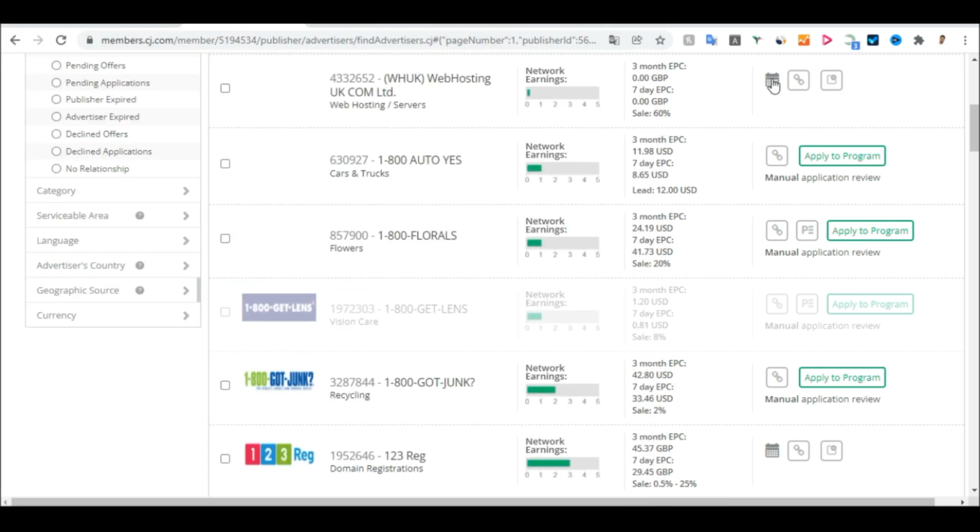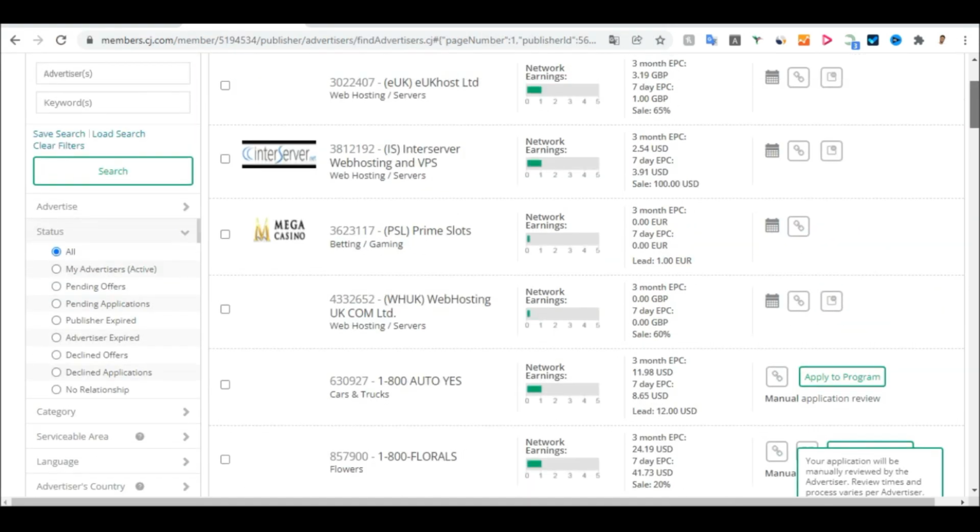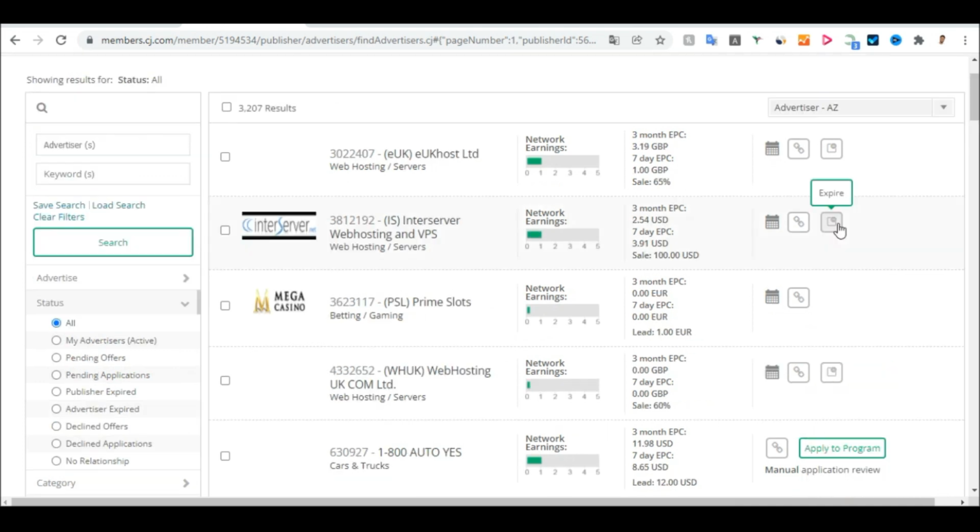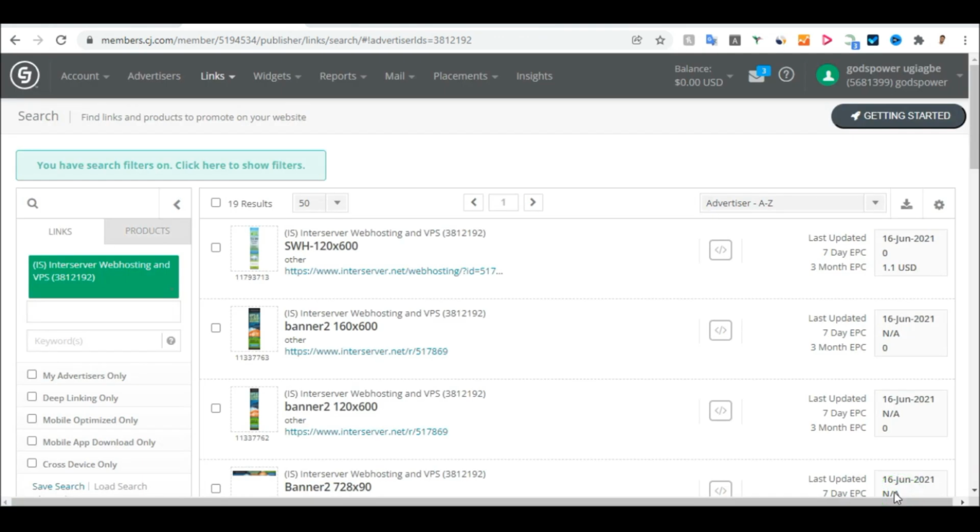Let me show you the ones that they have approved me on. As you can see, this website, which is called InterServer, has approved me. If I want to promote this now, I just click on this section that says get link. This is how you can get a link and start promoting the product once you have your affiliate link. Click on this section here. Now that I have clicked, it opens. So as you can see, it just opened. Now we are going to get the link. Once you click on get link, it opens like this.